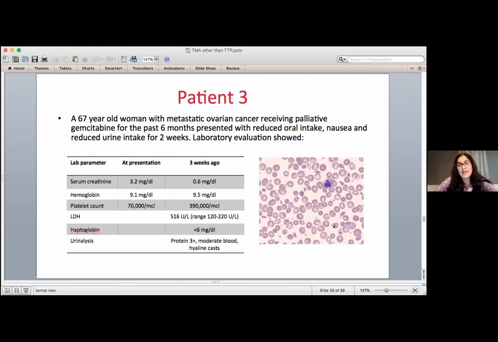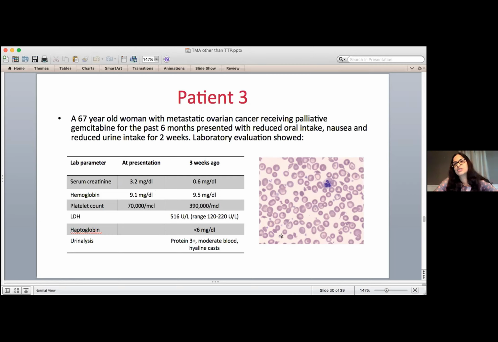Now, this is the final patient, and this is unfortunately something we are seeing more and more of as doctors. So, this was a 67-year-old lady that I saw in the hospital. She had metastatic ovarian cancer, and she was receiving a drug called gemcitabine, which is a chemo medication. She presents with just not wanting to eat, nausea, and no urine output. Her blood work also showed high creatinine, which means kidneys are shutting down, low hemoglobin, and platelets that are going down. And her blood also looks like a TMA.